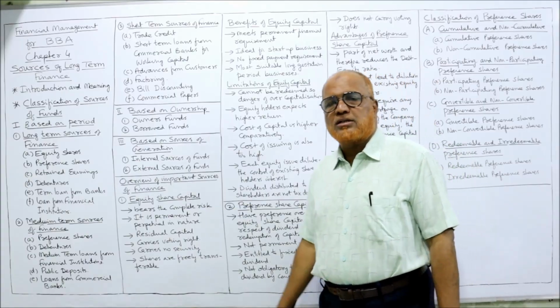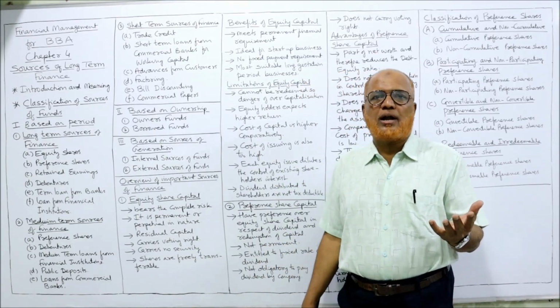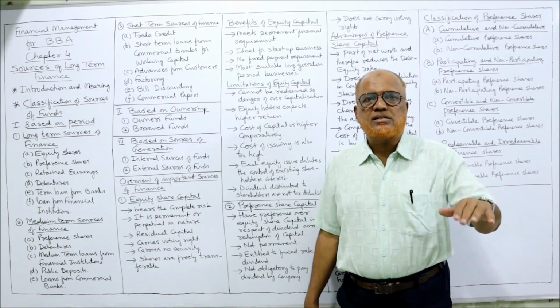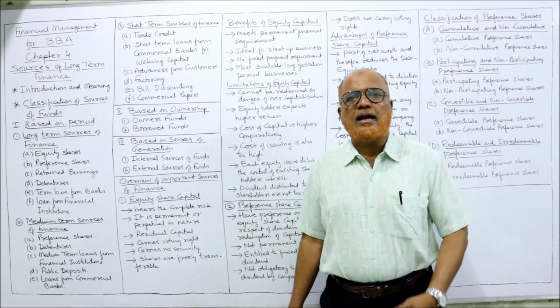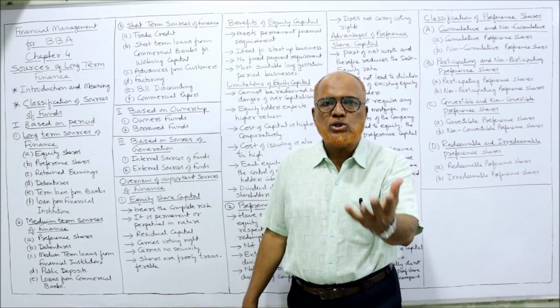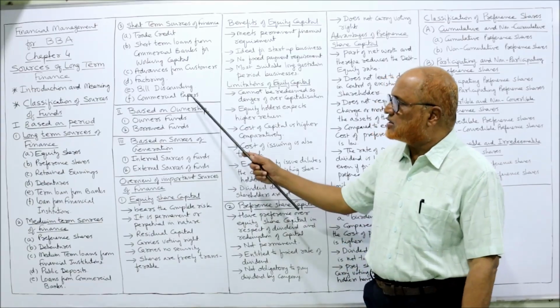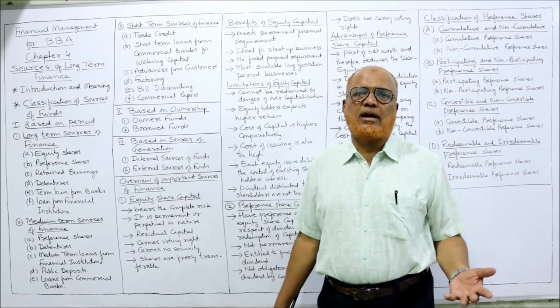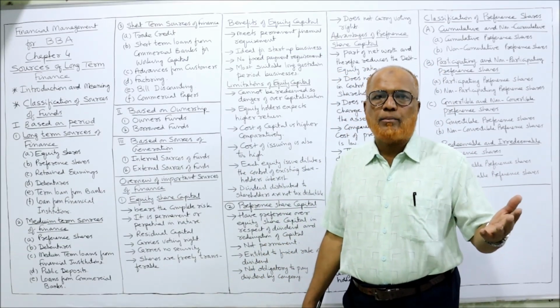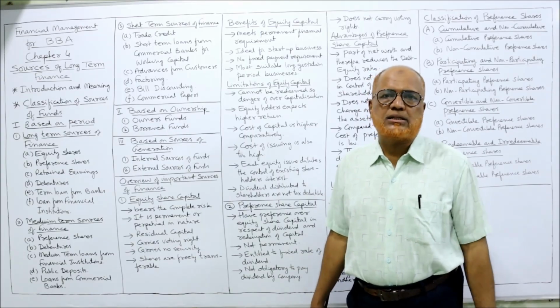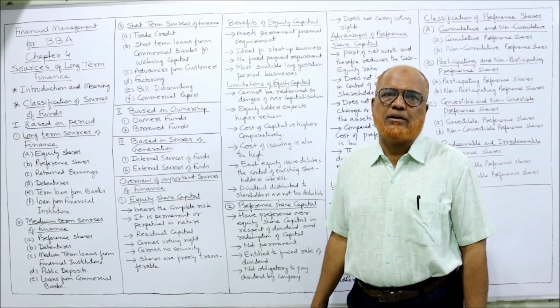Then bills discounted. If bills of exchange are there, the business will discount the bill with the banker and get the money immediately. This is also a short-term source of finance. Commercial papers are also there right now. By selling commercial papers, they can get the money for a short-term period.